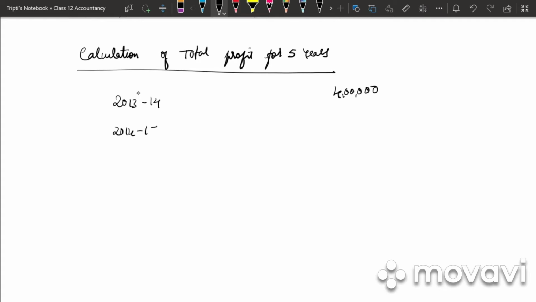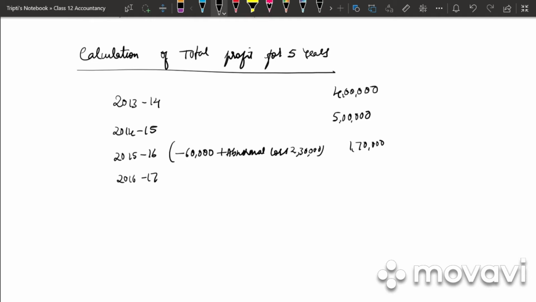Then we have 2014-15, 5 lakh. 2015-16, how much is it? It is negative figure 60,000, so minus 60,000. And then there is an abnormal loss of 2,30,000. So plus abnormal loss 2,30,000. So 2,30,000 minus 60,000 we get 1,70,000.